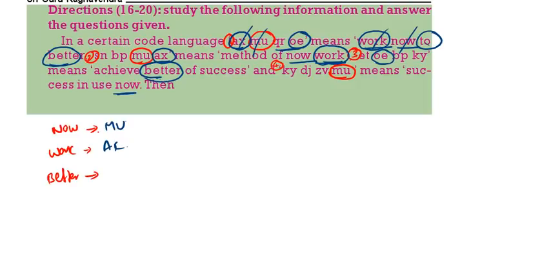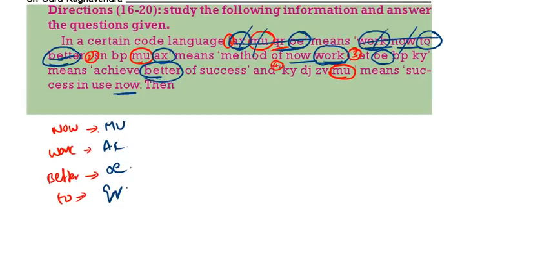Better code will be OE. Then 2 code will be the remaining one. What is the code for 2? QR. 2 code is QR. With this we completed the first sentence. Now come to the second.